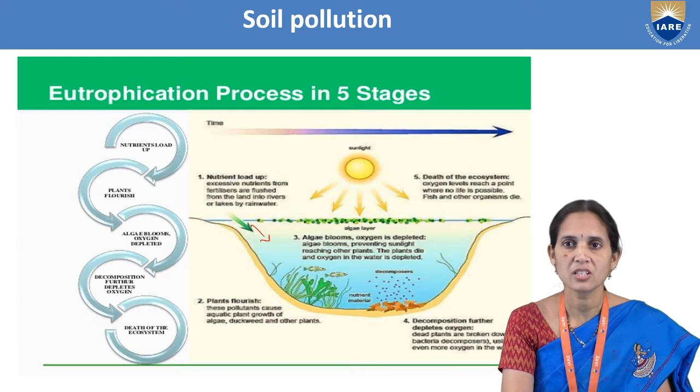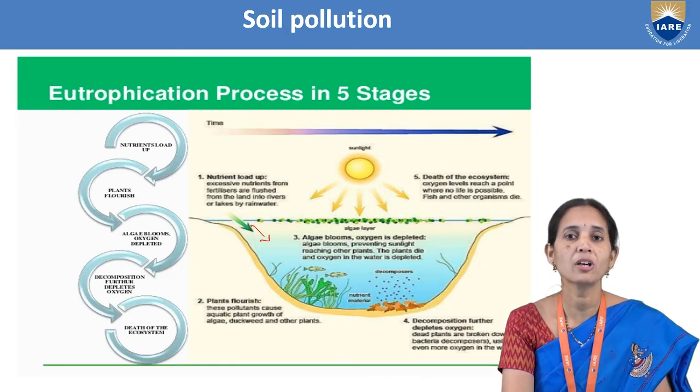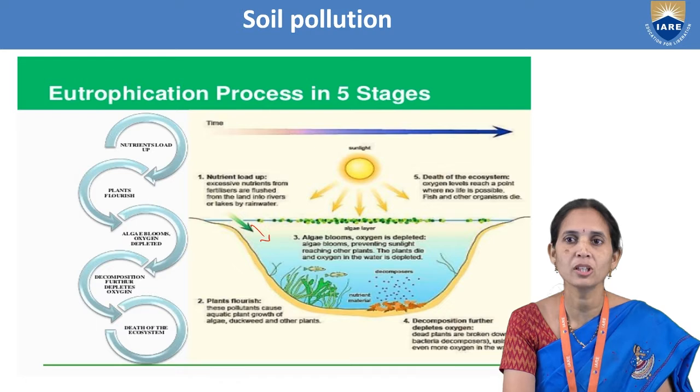And next stage, plants flourish. So what happens here? These pollutants, nitrogen and phosphorus, cause aquatic plant growth, of algae. Growth of the algae is taking place, and also duckweed and other plants.